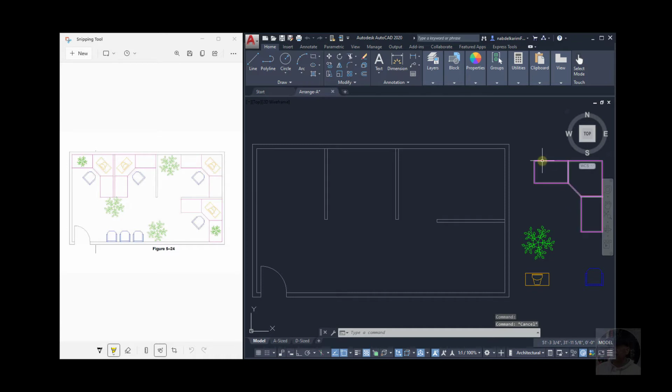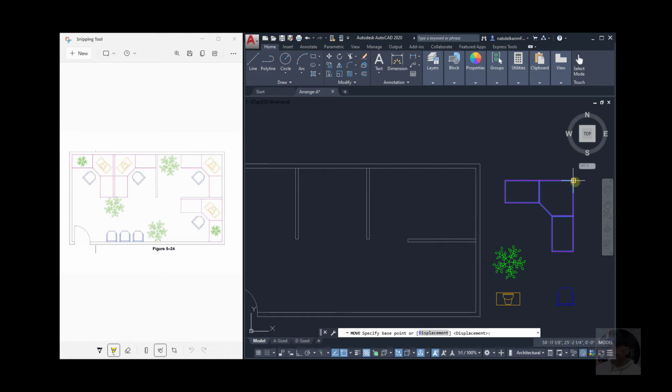So for me, I'll select this and then I'll copy it here, copy it here, copy it here, and here, and then this one here in the middle, I need to rotate it, right? So let's do that. So let's select it first, and this is the move command. So click on it. Now, what's the base point? Let me just pan it here. What's the base point? This one. End of this point, and move it here, and enter.